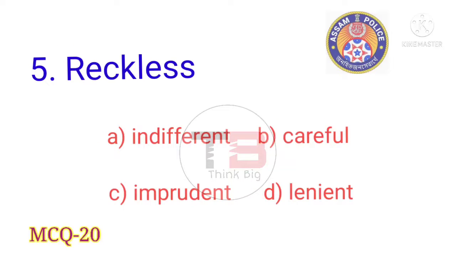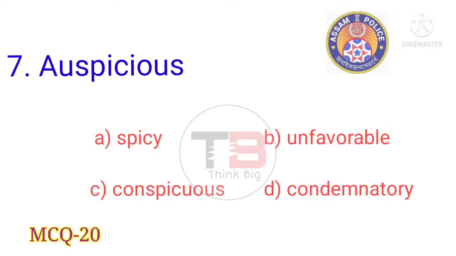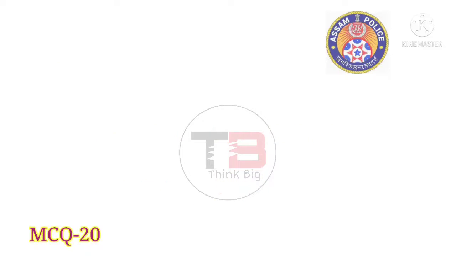Next question, reckless. Answer is option B, careful. Next question is liability. Answer is option C, assets. Next question is auspicious. Answer is B, unfavorable. Next question is accomplice. Answer is option D, opponent.